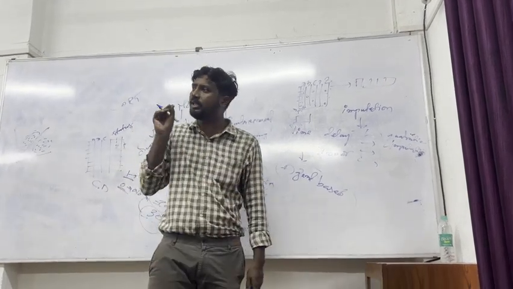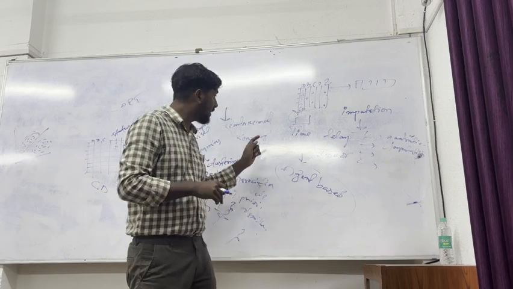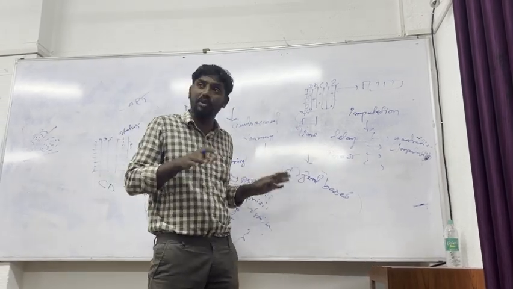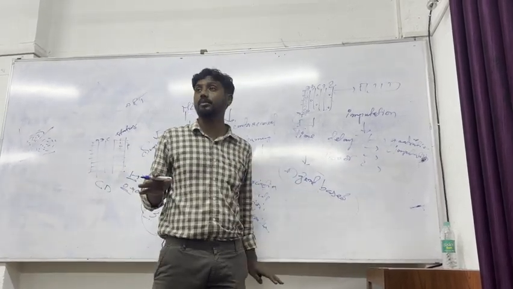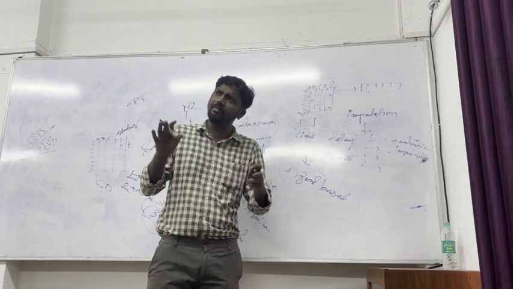But it is a process of time, delay, and error, and the decision should be taken by the agent. This is the main reason.